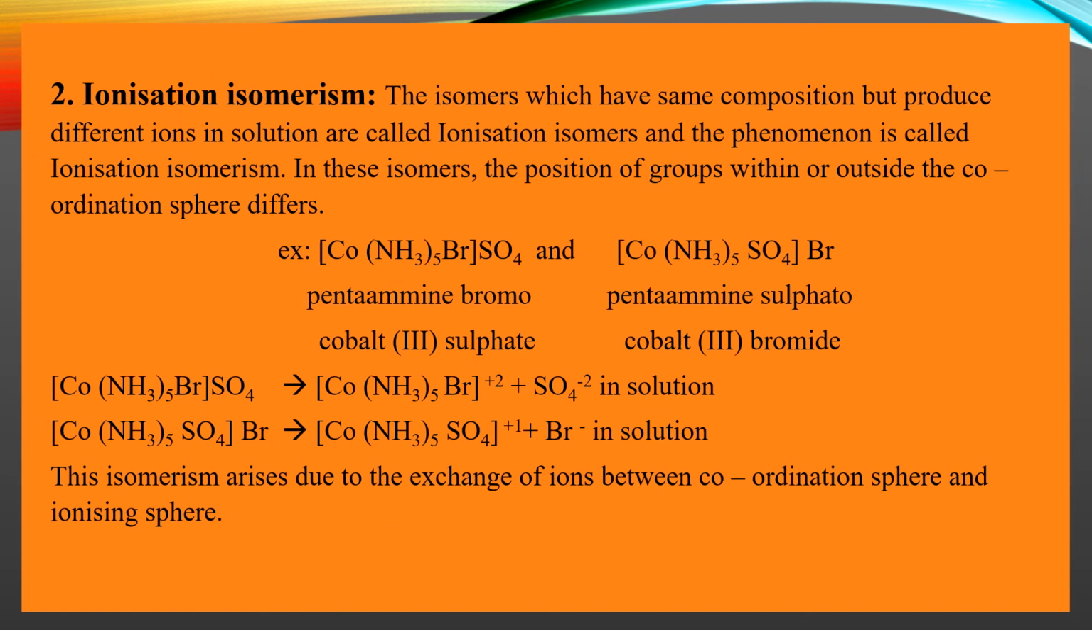The second type of isomerism is ionization isomerism. Okay, what is the second one, students? Ionization isomerism. The isomers which have the same composition but liberate or produce different ions when they are in solution are called ionization isomers, and the phenomenon is called ionization isomerism.